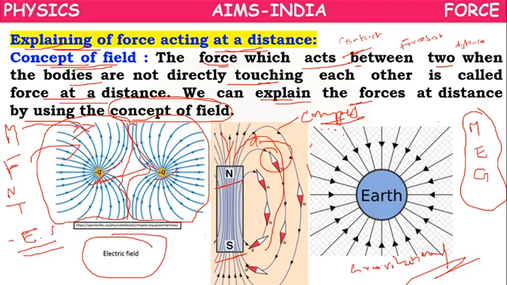So why is an electric field caused? Because of charged bodies. Why is a magnetic field caused? Because of the North Pole and South Pole. Why is a gravitational field caused? Because of the mass of the Earth. Either charges, poles or masses create one kind of field around them, so that they can show force at a distance without any physical contact. So this is the electric field, this one is the magnetic field, this one is the gravitational field.